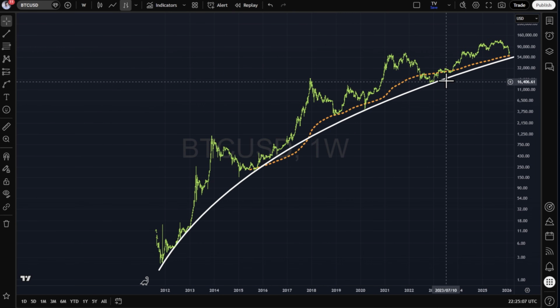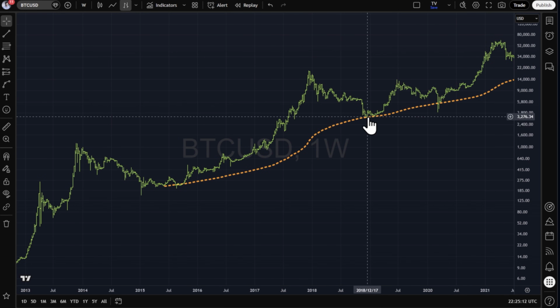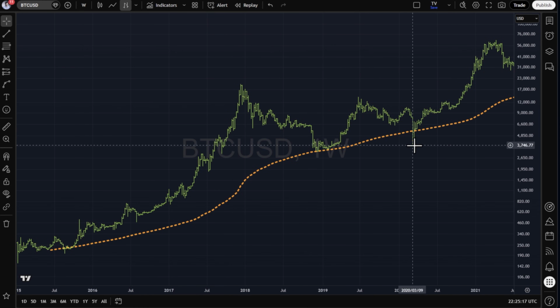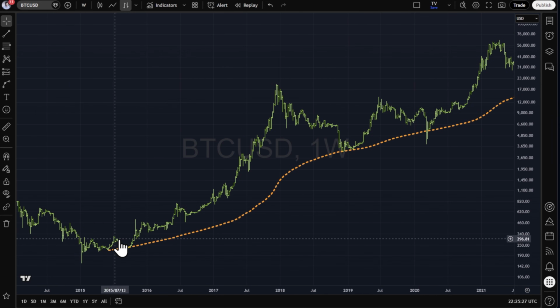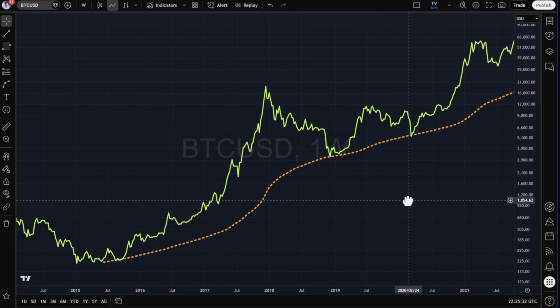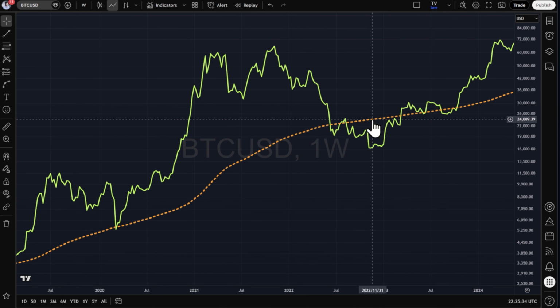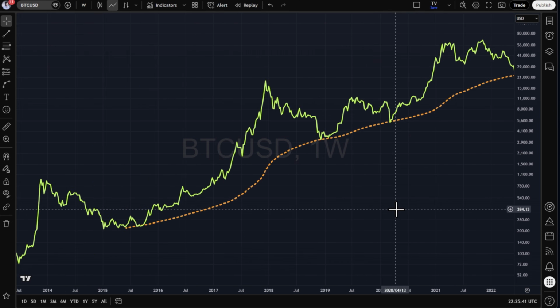It used to be a very nice bottom indicator. So just have a look at this, right? We bottomed out after the ICO crash over here. We also bottomed out quite nicely, just shortly fell below it during COVID. And then came the big surprise after FTX and Terra Luna. Suddenly, what used to be a really nice bottom indicator stopped being a good bottom indicator. And we went below that for several months by quite a bit, right? So by 33%. So models that used to work don't necessarily have to work in the future.